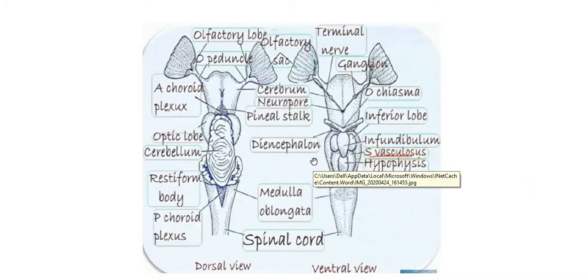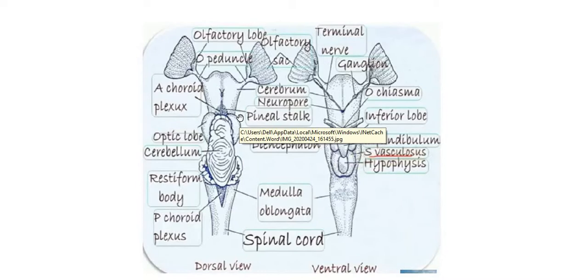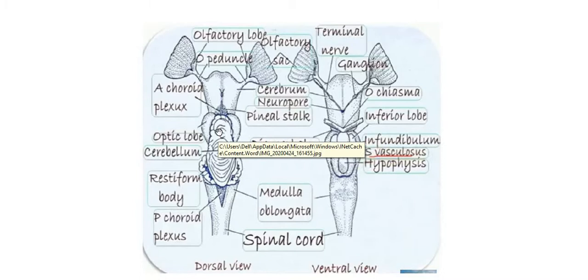Along with this, we can also see the pineal apparatus, which is well developed. Here you can see the pineal stalk or pineal apparatus. In the brain of a shark, the cerebellum is very large. It is due to the active swimming habit. As we know, the cerebellum is the organ which helps in the balance of the body. Because a fish is always actively moving, it has to balance its body, so the cerebellum should be well developed. Hence here the cerebellum is especially large.